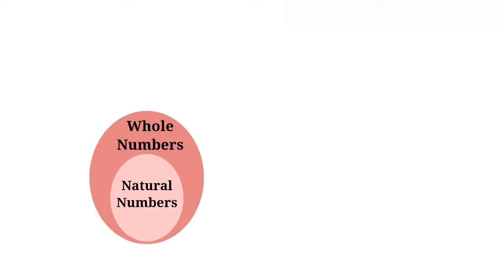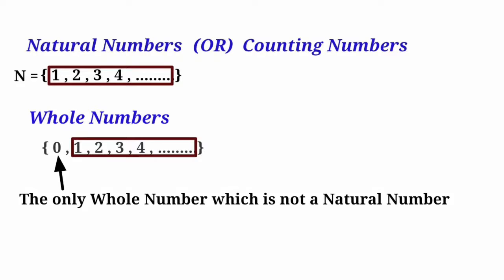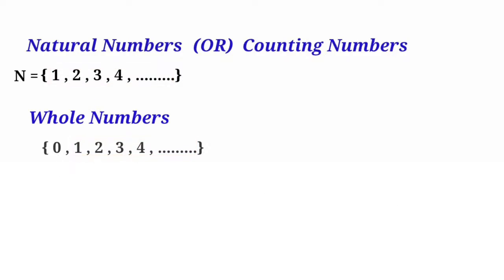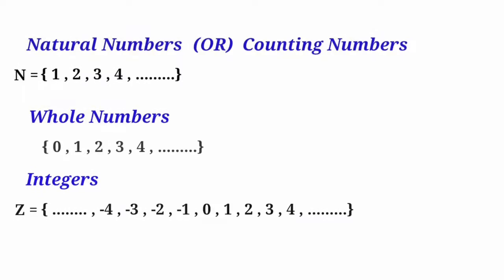All of the natural numbers are part of the whole numbers, but there is one whole number that is not a natural number, that is the number 0. Now we come to what are called the integers. The integers include 0, natural numbers, and the negative numbers.